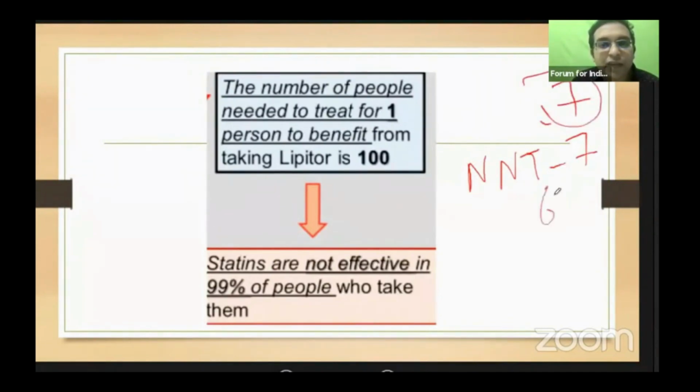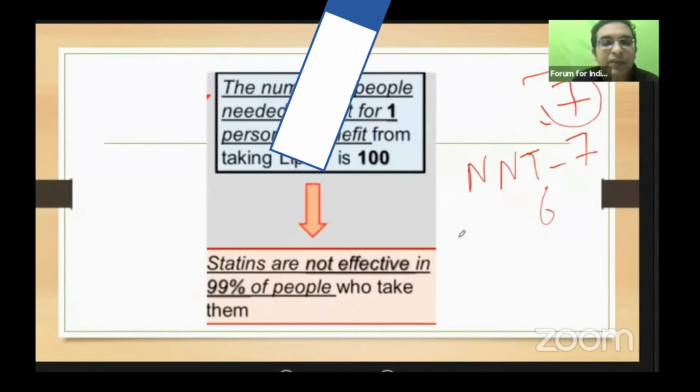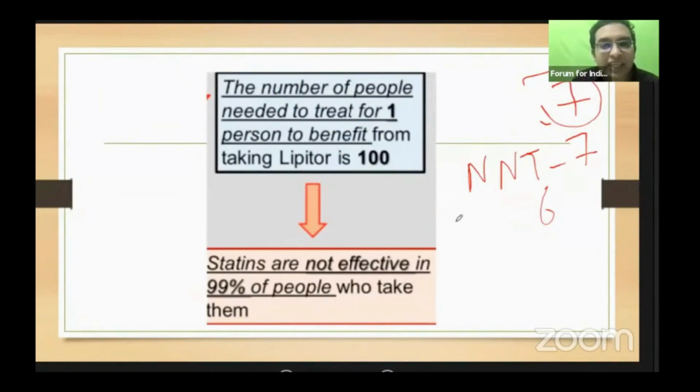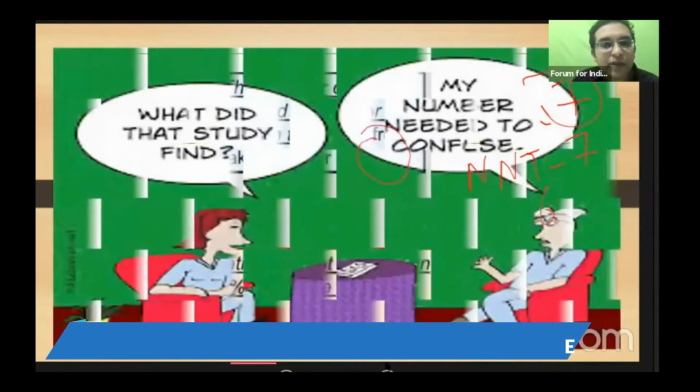Maybe 6 of them may not get benefit, but definitely a smaller number of patients needs to be treated to get benefit. For example, we are giving atorvastatin and statins left and right to all cardiac as well as stroke patients. The number needed to treat for this is actually 100. Even then we are giving it. So that is the importance of number needed to treat.